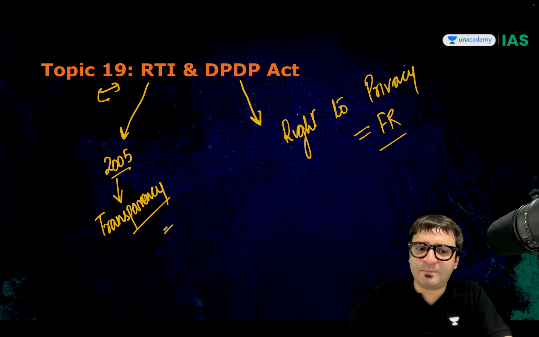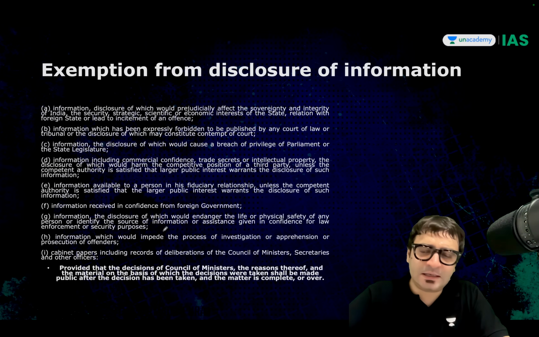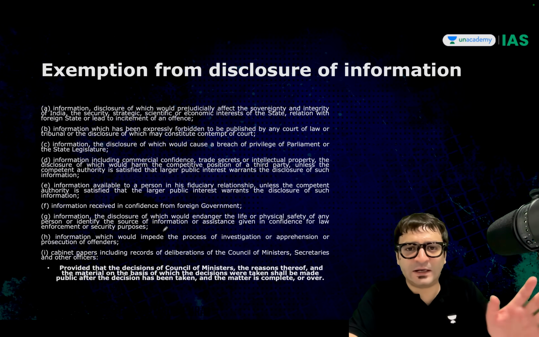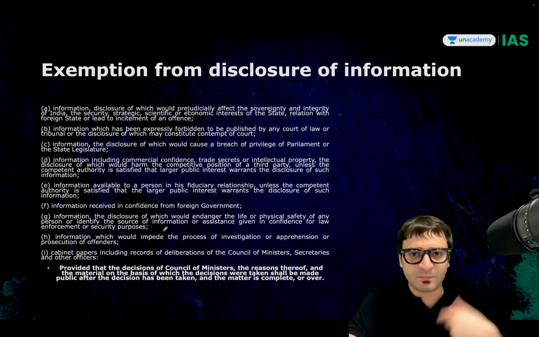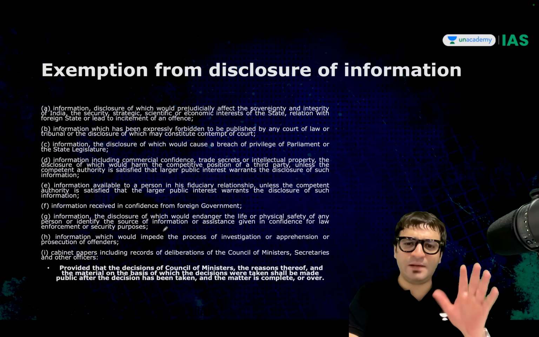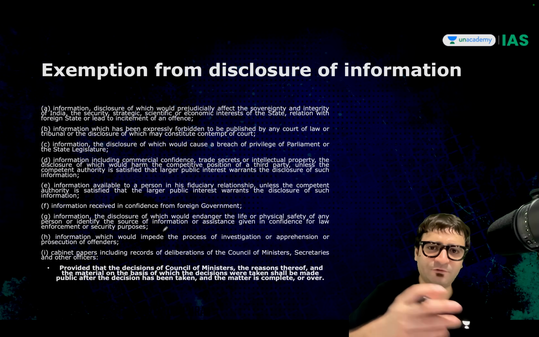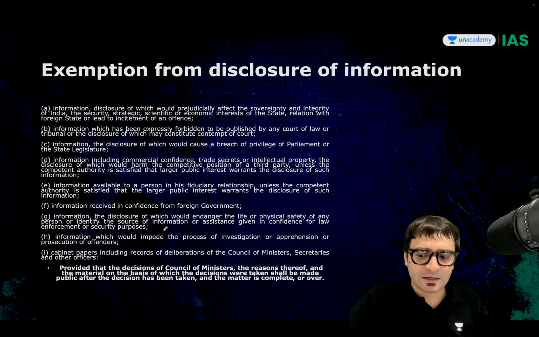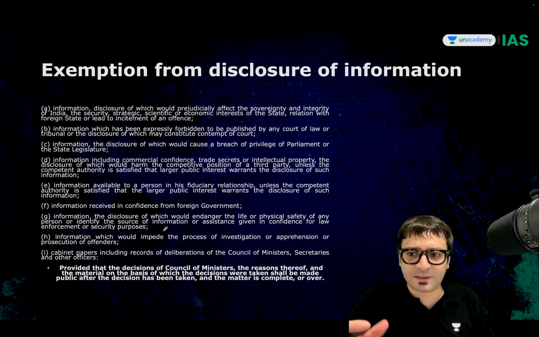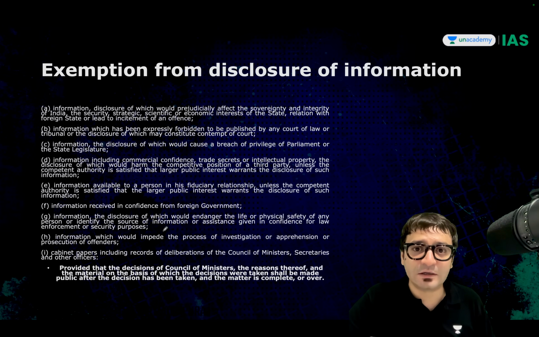Sir, what is the link between the two? Under RTI, you can file an RTI application and seek information from any government department, any public authority, and they have to give you information. They have to give you information within 30 days. But if this information deals with life and liberty of an individual, this information should be given within 48 hours.